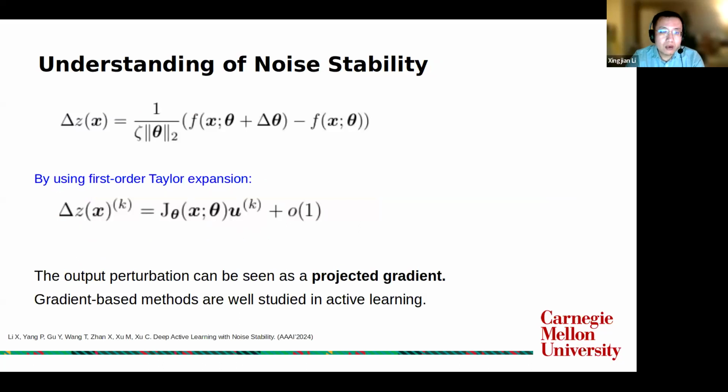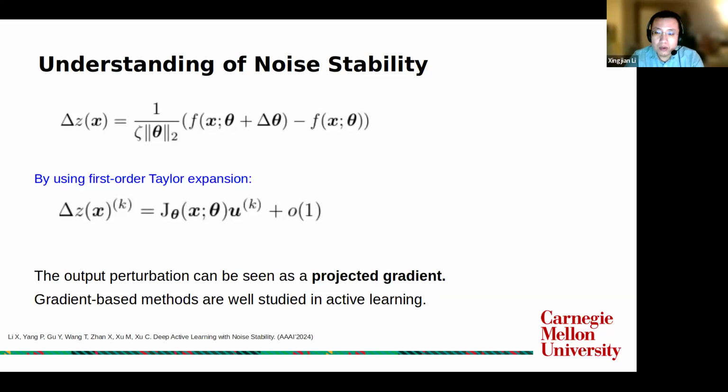Next, I will present some theoretical analysis of our method. If we apply the first order Taylor expansion on the output deviation delta Z, we will derive a form of projected gradient. Specifically, we get the Jacobian matrix J times a random direction U. We indicate this connection because gradient-based methods have been well studied in active learning.